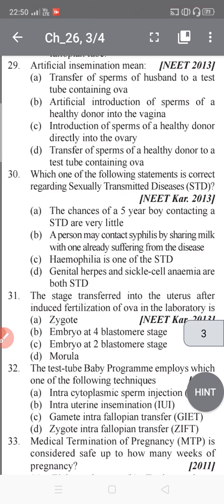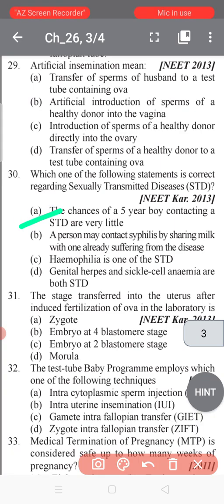Basically, I will tell you in detail. The option A is better, because I will explain. STDs are most common in the 15 to 24 years age group.